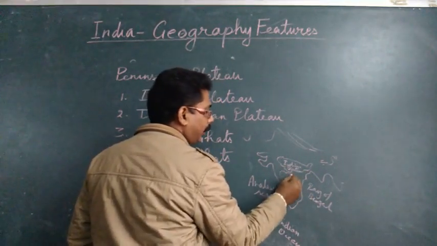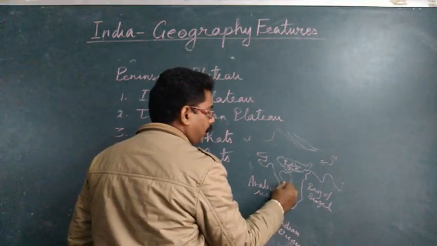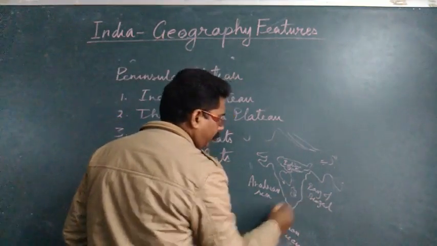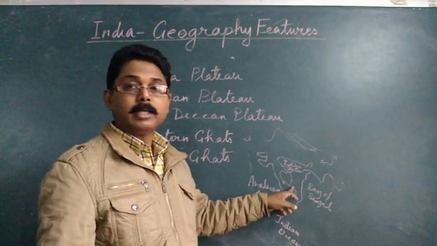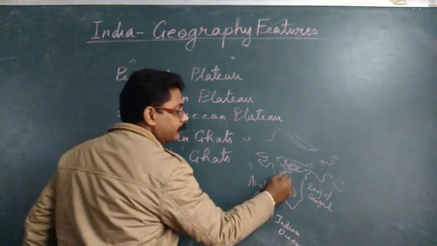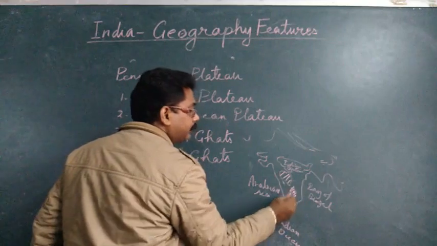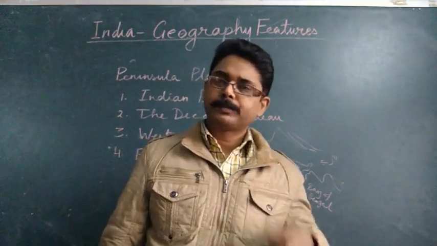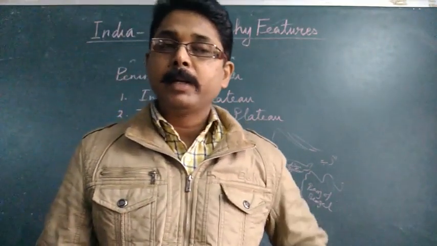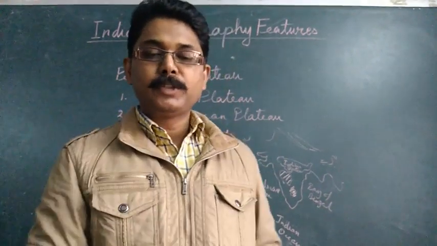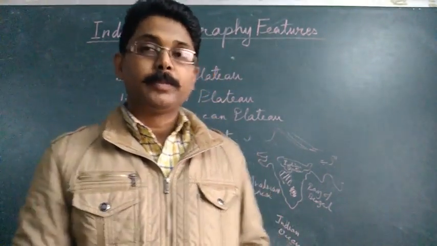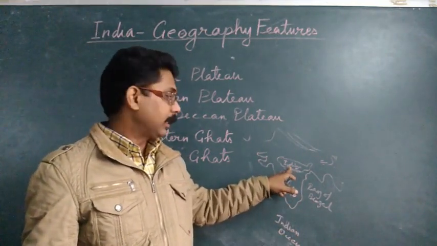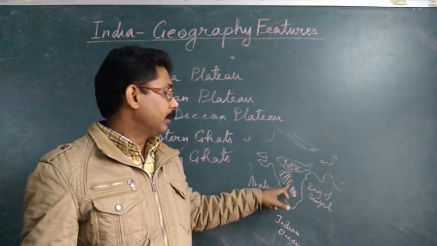Now in Maharashtra, and which extends up to Karnataka and Tamil Nadu. Now this region is known as the Deccan Plateau. So usually the peninsular plateau broadly can be divided into two categories. The first one is the peninsular plateau. So this peninsular plateau can be divided into two divisions, that is Indian plateau and the Deccan plateau.